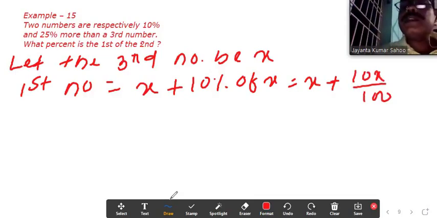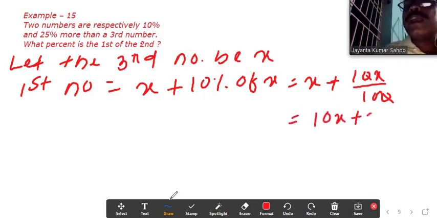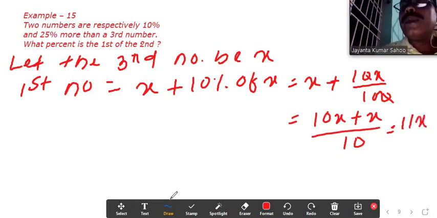The zeros cancel, so it is 10x plus x, divided by 10, equals 11x by 10. That is the first number.